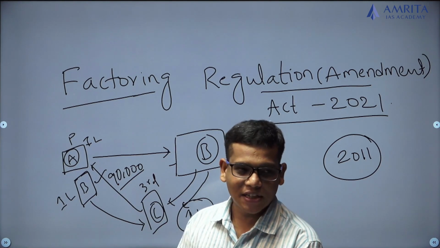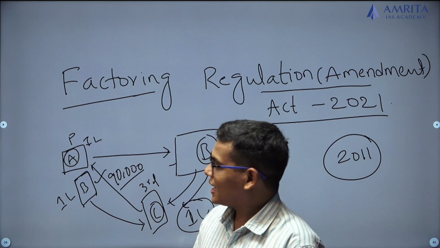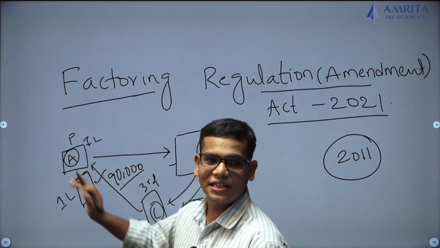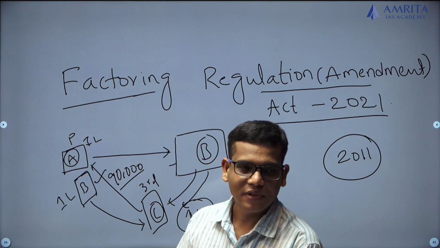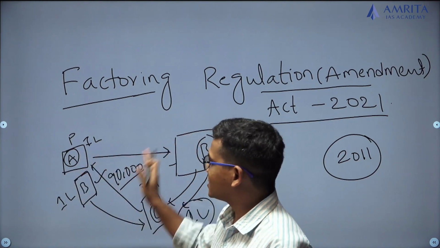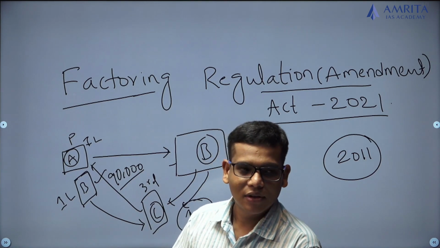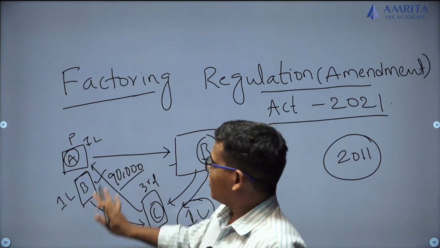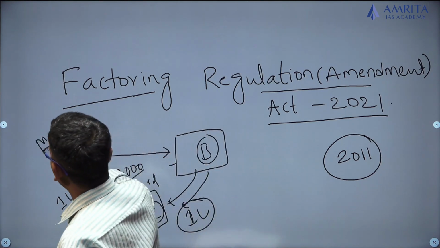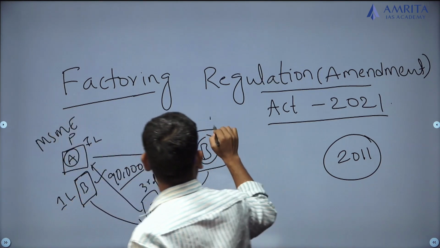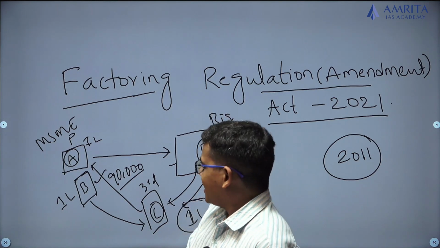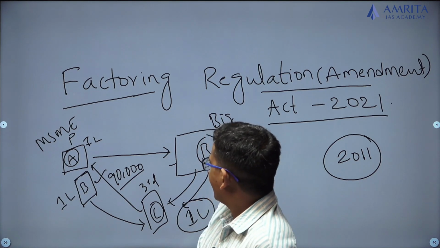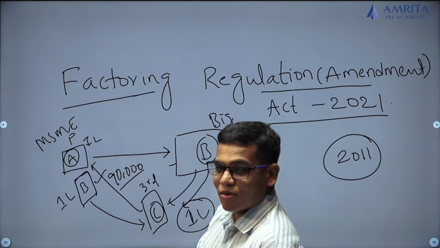And what is the purpose of C? C is meeting the money requirements or the liquidity requirements of small companies, or a particular company A or a particular person. Normally we use this transaction in terms of companies, and to be precise, it is used by MSMEs and some of the big corporate companies. When MSMEs supply material to big companies, they may not be paid immediately, but the big companies will issue trade receivables.